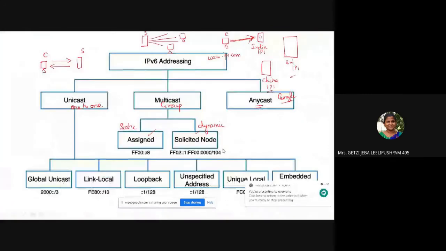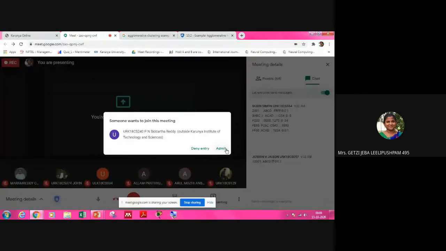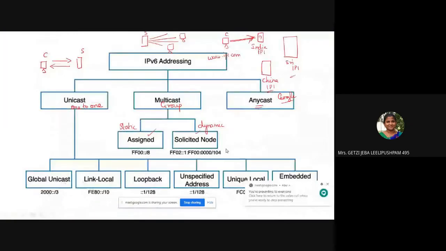In unicast, the first category is global unicast. So what is global unicast? Globally, one IP address will be allotted for every user. Isn't it amazing? You go anywhere, that IP address is attached to you, like your mobile number.